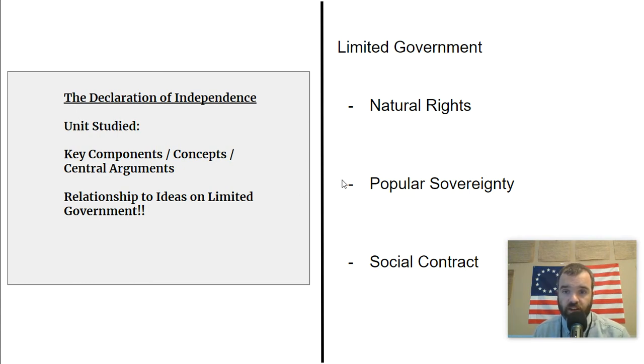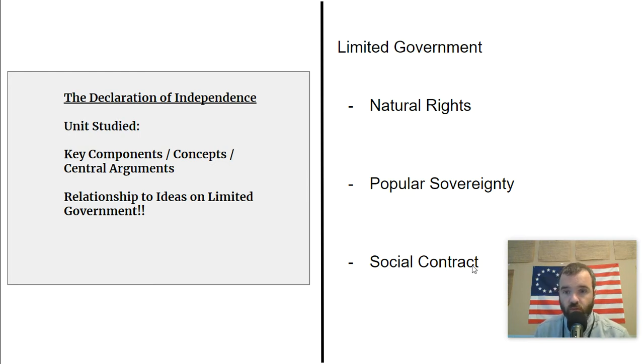Second, we have the idea of popular sovereignty. Sovereignty meaning power, and popular meaning the people. So power comes from the people themselves in the American political system, and this is a philosophical idea that is embedded in the Declaration of Independence. It says the people have basically the right to govern themselves, and when the government is not holding up its end of the bargain, then the people can overthrow that government.